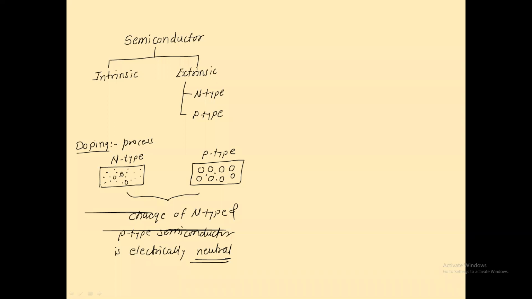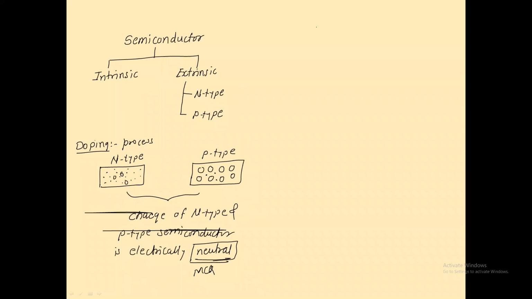It's not the complete and clear concept. The charge depends upon the atomic number. It means how many protons and how many electrons are present. It is not related to how many free electrons and holes are present. So the charge of both types of semiconductor is electrically neutral. And now, please remember these things. Most of the time, this MCQ may be asked in the university exam.